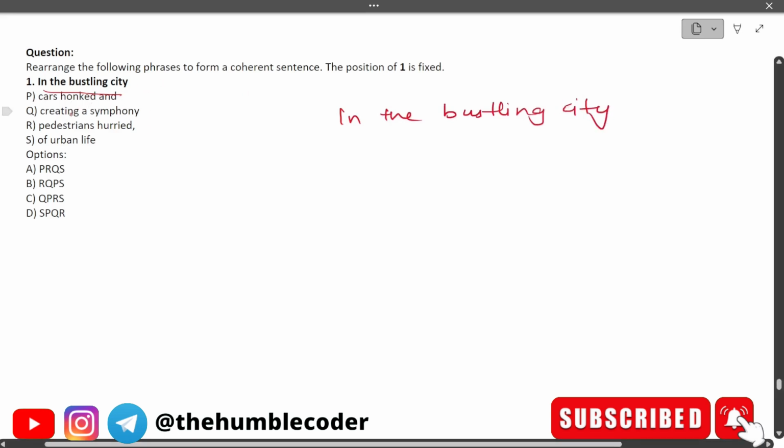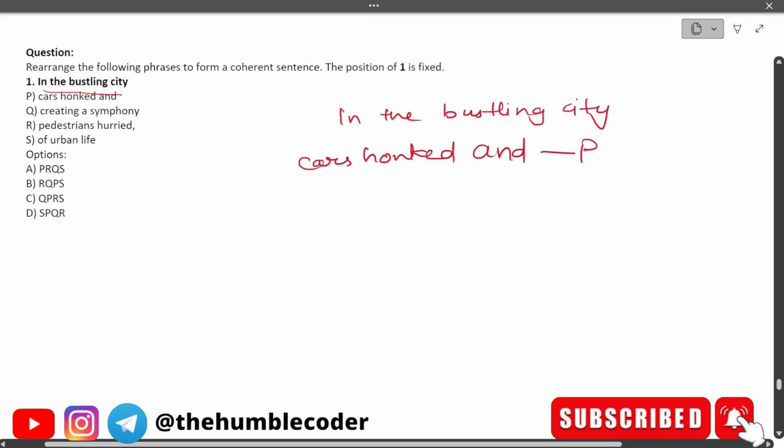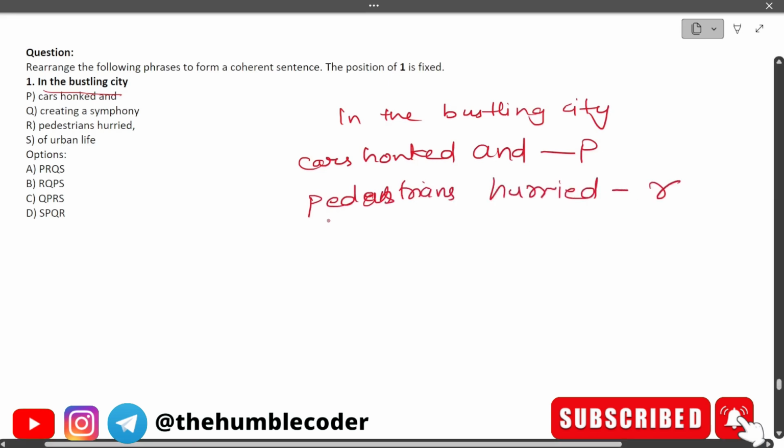Let's read out the remaining parts. Car honks and creating a symphony, pedestrians hurried of urban life. Okay, let's start reading the sentence again. In the bustling city, cars honked, and so this is P. We have to keep noting down the sequence also. Next is going to be pedestrians hurried. Car honked and pedestrians hurried, which is going to be R. So next is going to be creating a symphony.